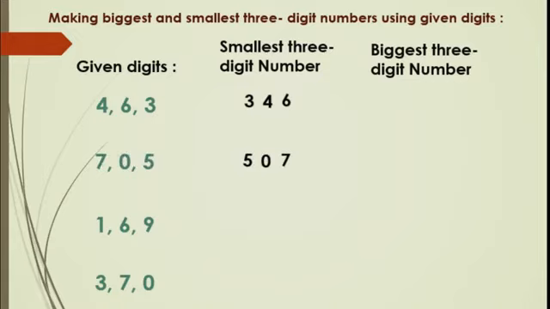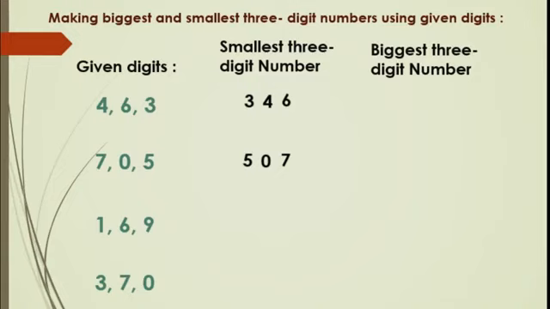507. Yes students, here 0 is smaller than 5. But we can't take 0 in the first position, because if we take 0 in the first position, then it has no value at all. Then the number becomes a 2-digit number, that is 57. Okay, so here we can't take 0 in the first position. Here the next one, smaller, bigger and biggest.